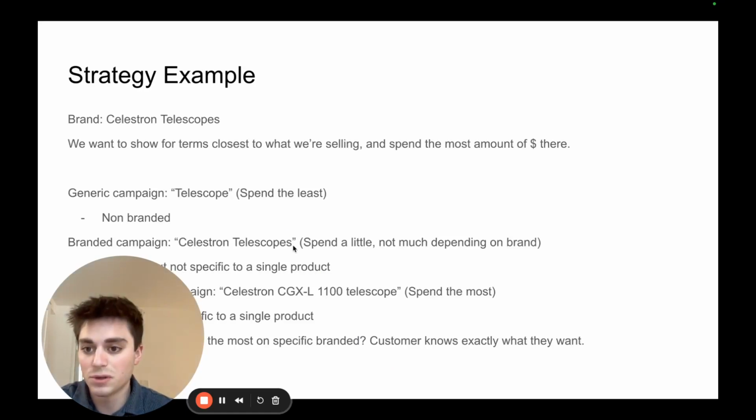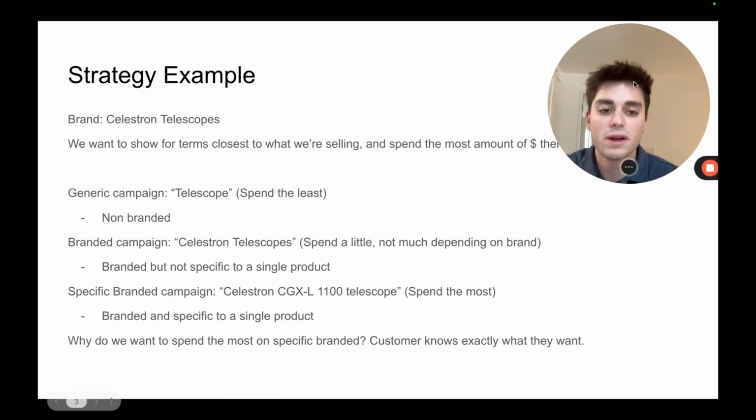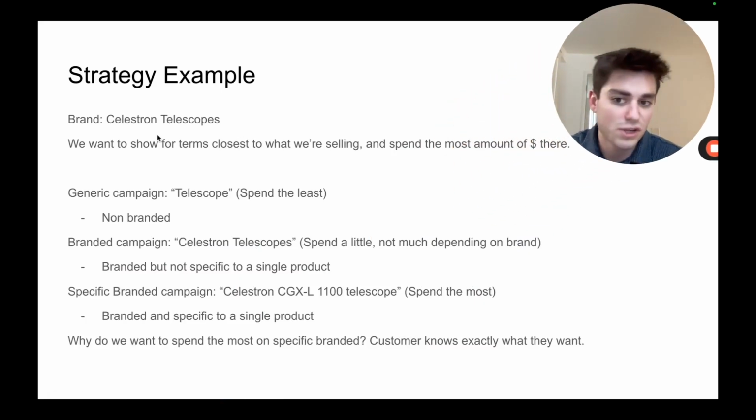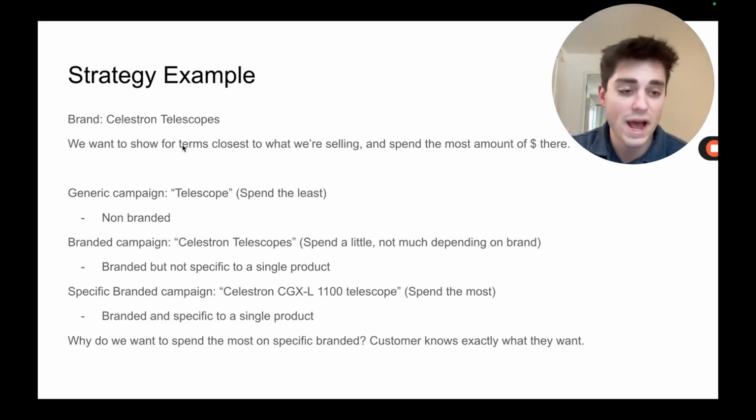I'll give an example. So here's a strategy example. Let's say we're selling Celestron telescopes. Celestron is a brand name in the telescopes niche. They sell high quality telescopes. We want to run ads to terms on Google Ads, because Google Ads is search intent. We're running ads to specific terms that people are searching for, so that we show up when people search. We want to show for terms closest to what we're selling and spend the most amount of money there.